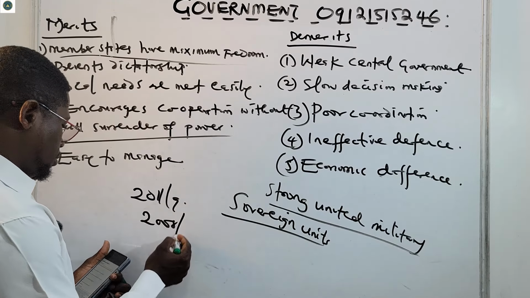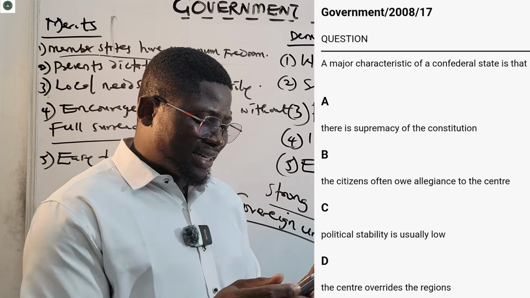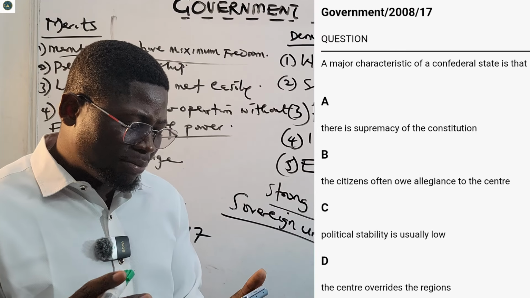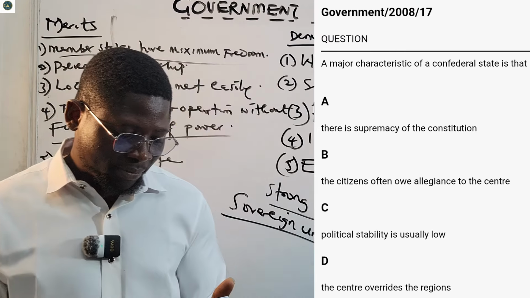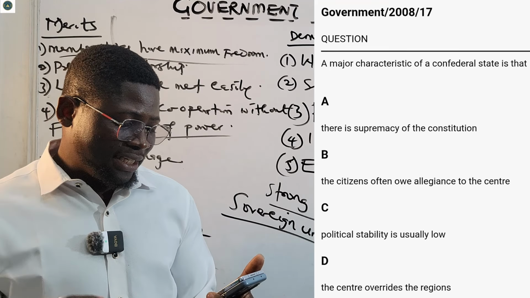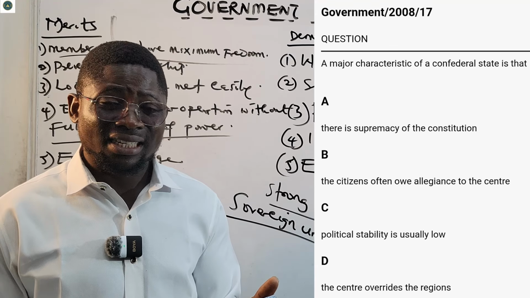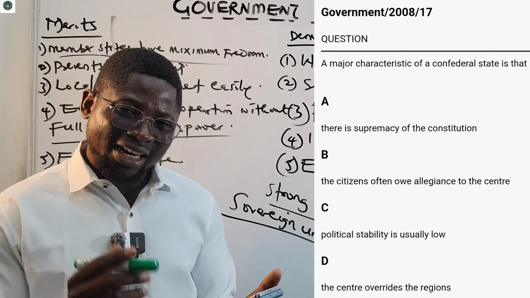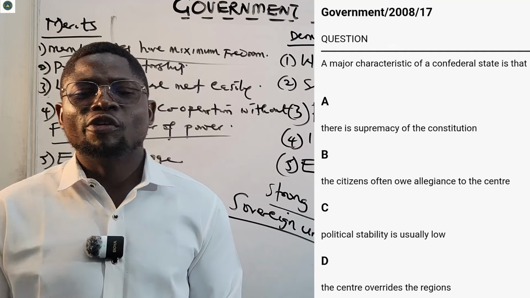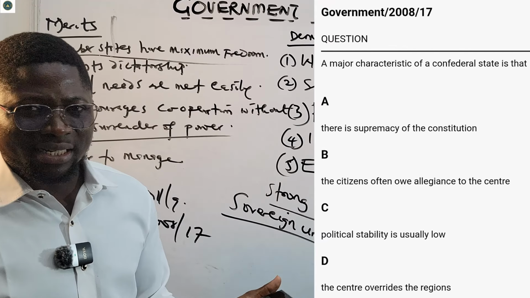2008, number 17 says, a major characteristic of Confederal states is that: A says there is supremacy of the Constitution. B says the citizens often owe allegiance to the center. C says political stability is usually low. D says the center overrides the region. The center does not override the regions. So the correct answer there is A. There is supremacy of the Constitution. They have a constitution that is guiding them. That is basically all.